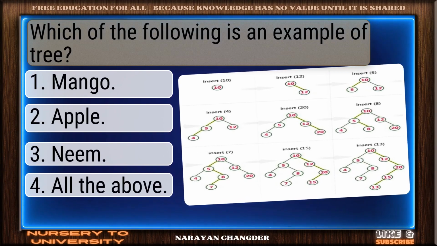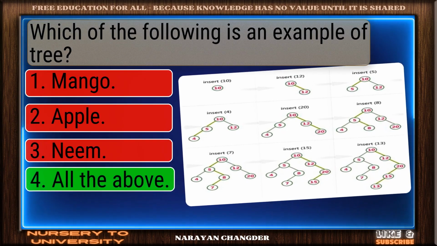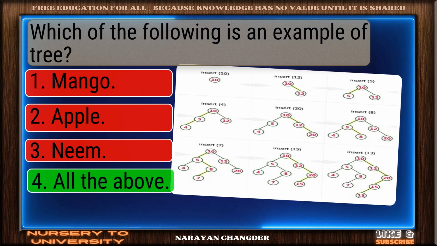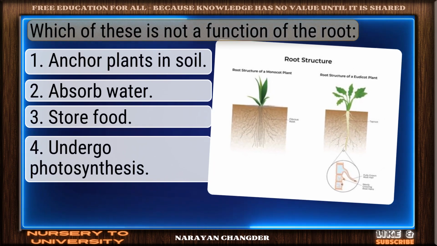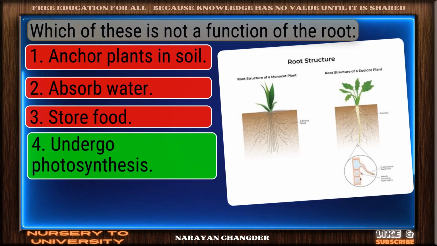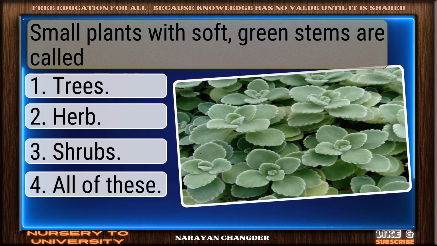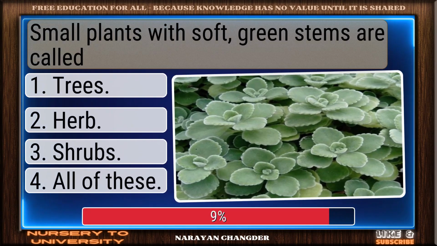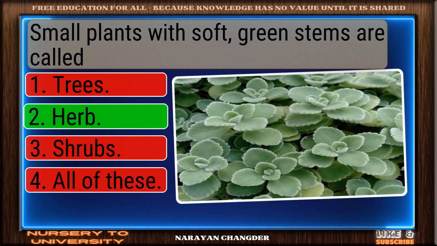Which of the following is an example of tree? Excellent choice. All the above is the right answer. Which of these is not a function of the root? Good job. Your answer undergo photosynthesis works well here. Small plants with soft, green stems are called. Valid point. Herb is true.